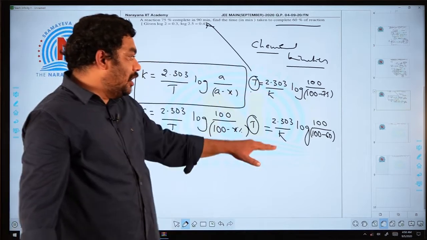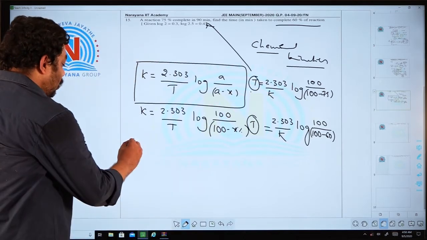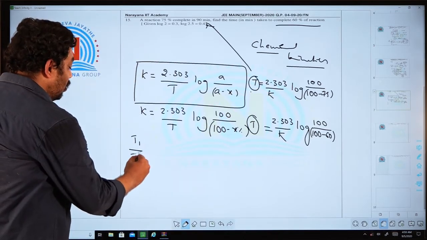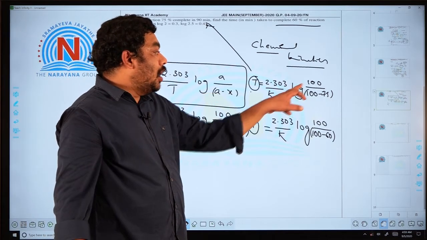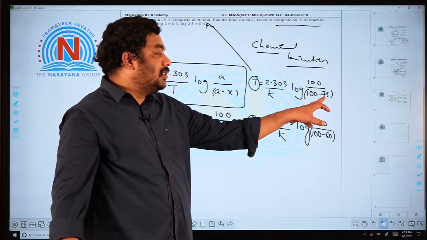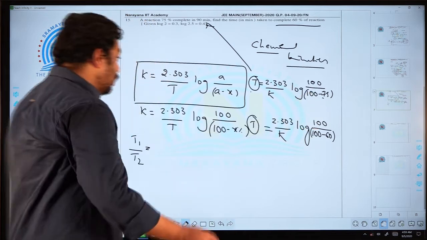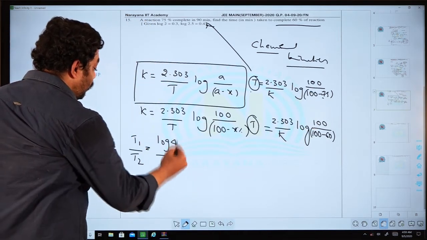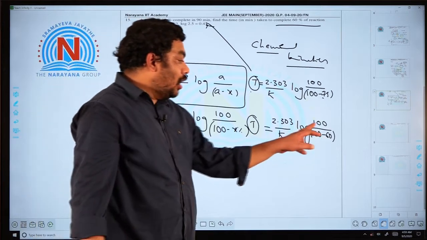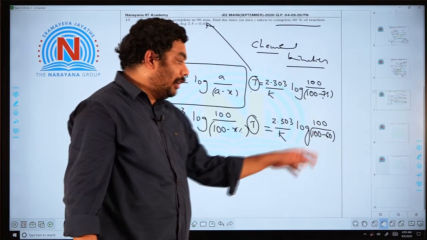Now you take the ratio in between these two. T1 by T2 is equal to, these two things will be cancelled. Log 100, 100 minus 75 is 25, sir. So you will get log 4 by log 100 by 100 minus 60, sir, 40.